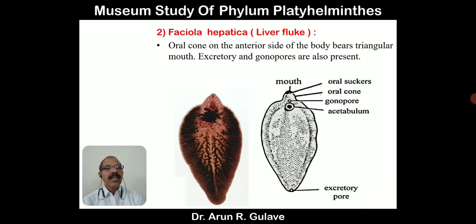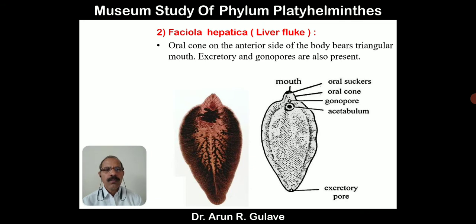The oral cone on the anterior side of the body bears a triangular mouth. See, at the apex of the anterior end we can see the mouth, and the mouth is triangular. Excretory and gonopores are also present. We can see the excretory pore at the ventral or terminal side of the body, and at the anterior there is the mouth, the oral side. The mouth bears oral suckers, and behind the mouth there is a gonopore.